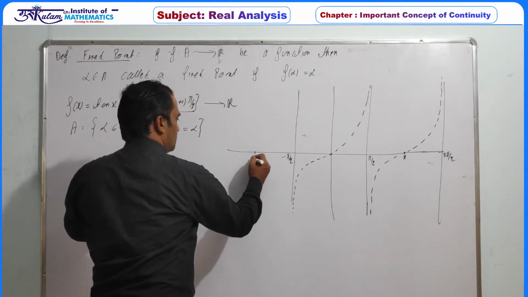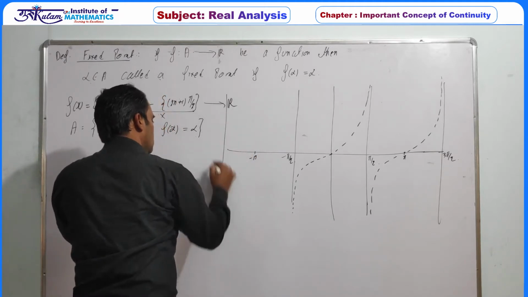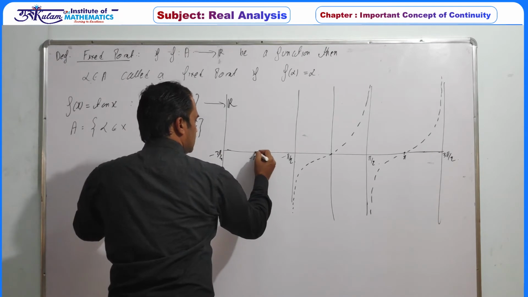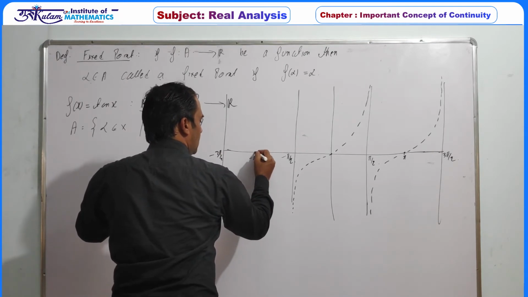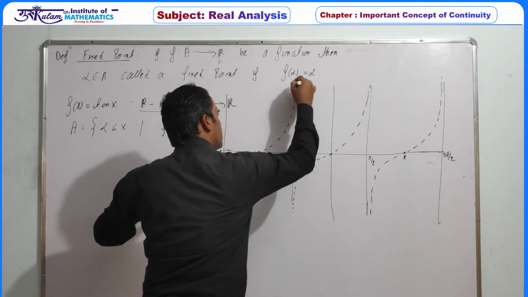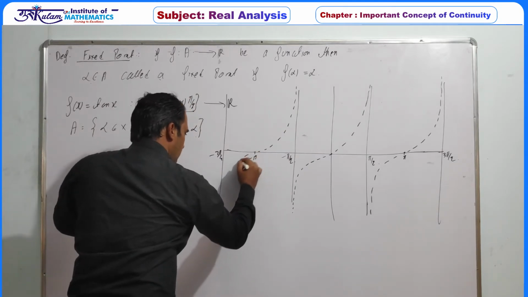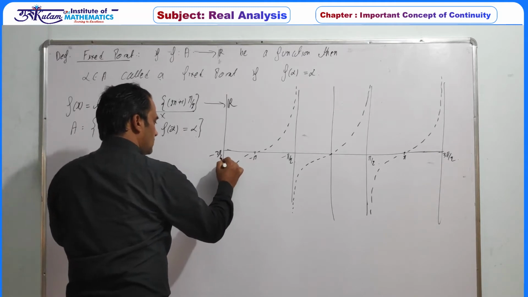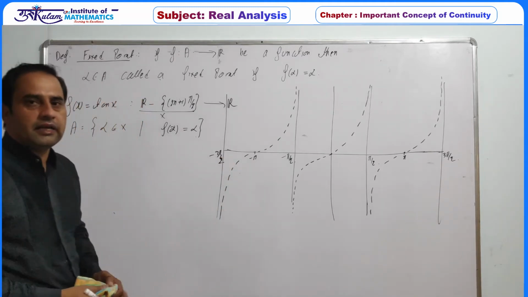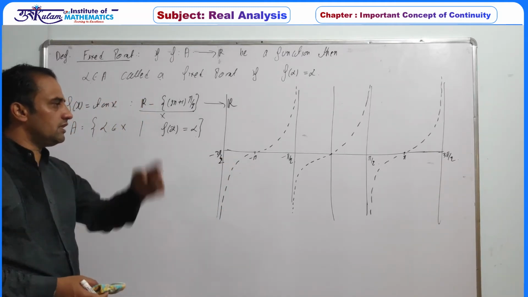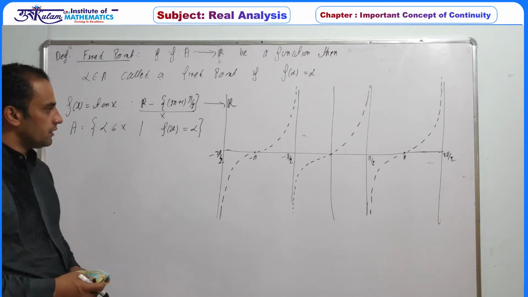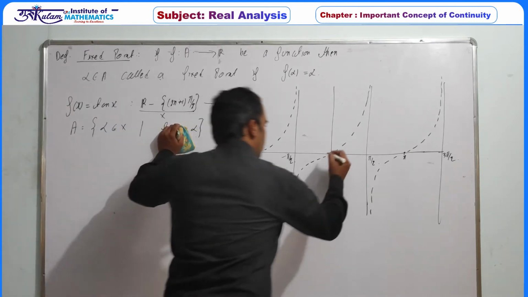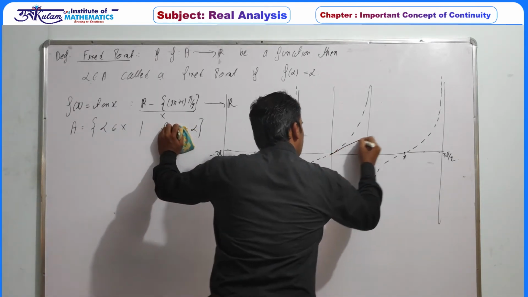Similarly, this point is minus pi, or this is minus 3 pi by 2. Again, as x tends to minus pi by 2 from the left-hand side, this value tends to plus infinity, and the right-hand limit at minus pi by 2 is minus infinity. So this is the approximate graph of tan of x. Now if you compare tan x with x, you can easily find the y equal to x line is this one.